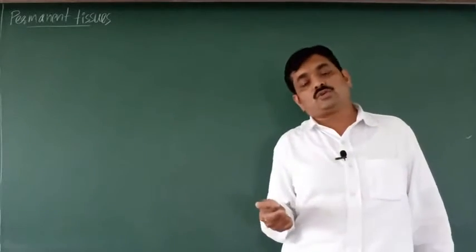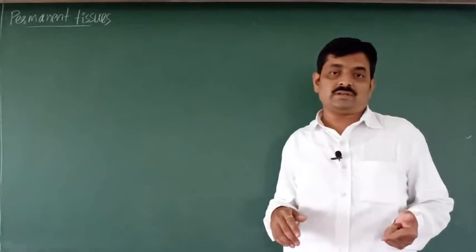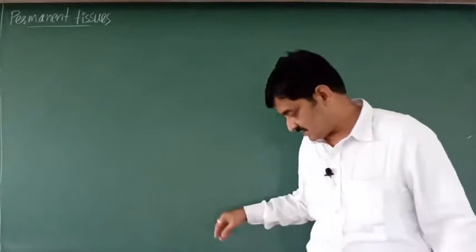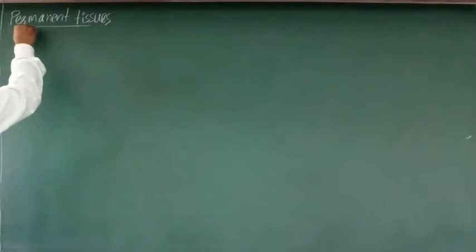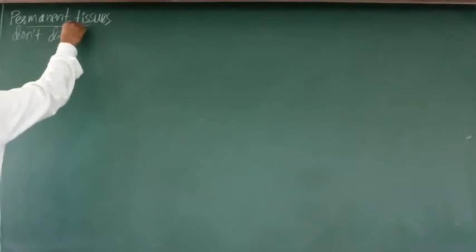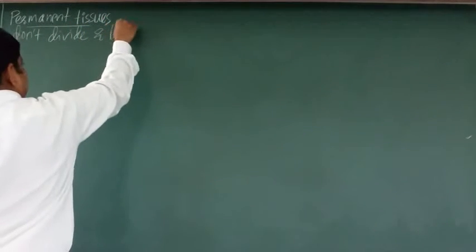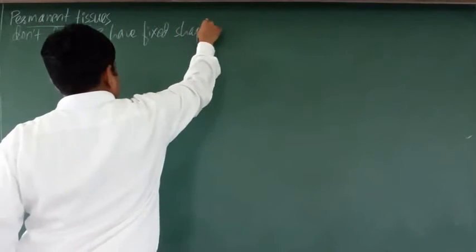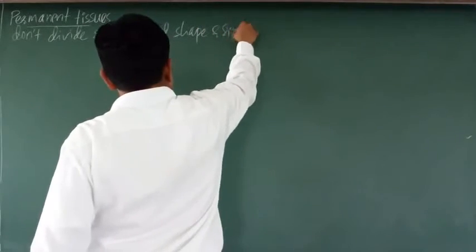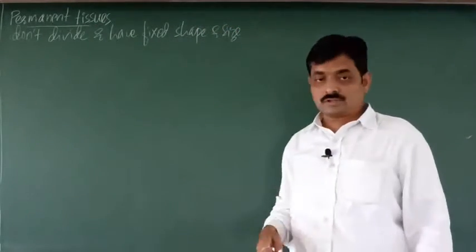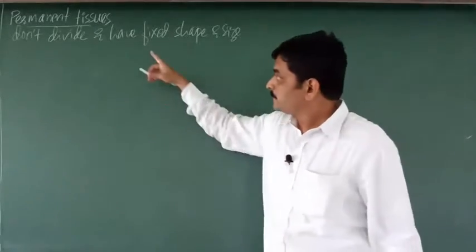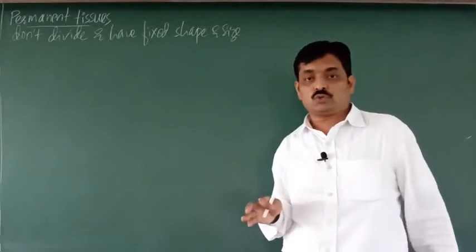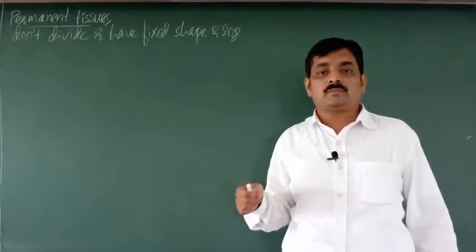Now they are called permanent tissues because they don't divide, right? These tissues don't divide and they have a fixed shape and size. That's why we call them permanent tissues. So we shall see the classification of permanent tissues.